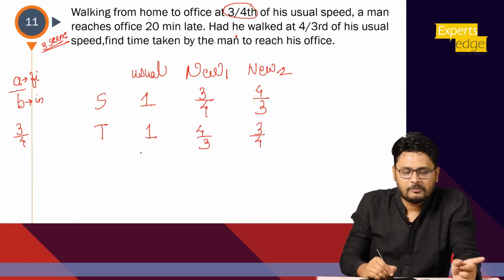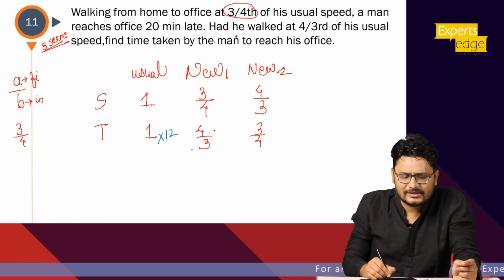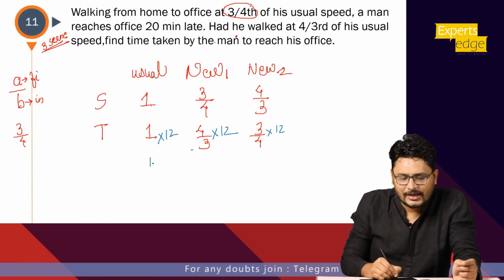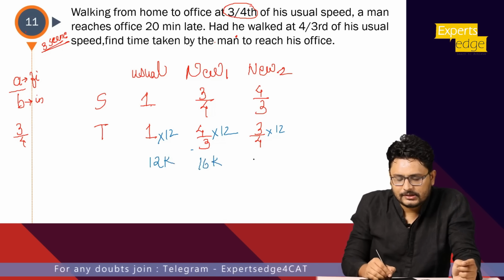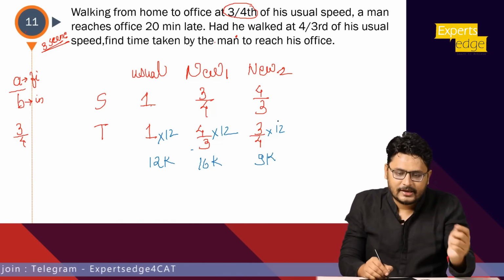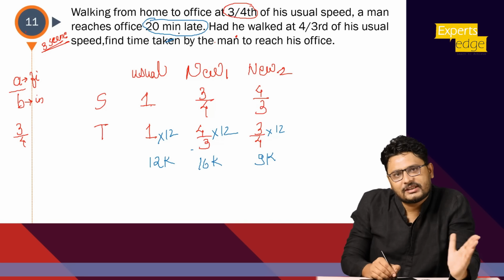Multiply with the LCM of the denominators. Denominators are 3 and 4, so it would be nothing but multiply everything by 12. So what will it come out to be? It is 12K, this is 16K, this is 9K. Now what he has given is when he does 3/4 of his speed, he is 20 minutes late, right? This part. Late indicates this difference. When did this happen? When he did 3/4 of the usual.